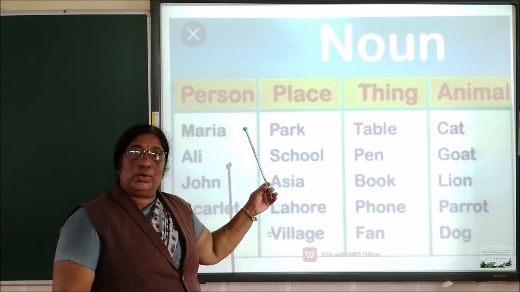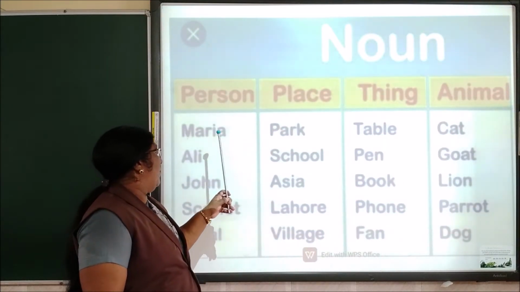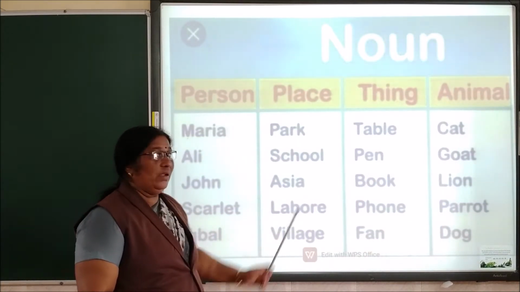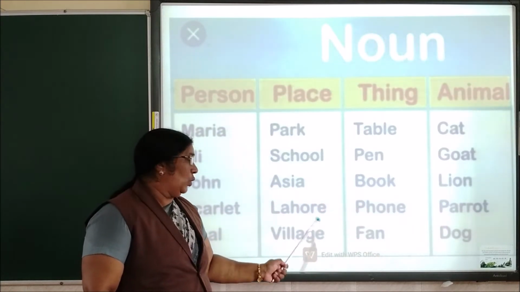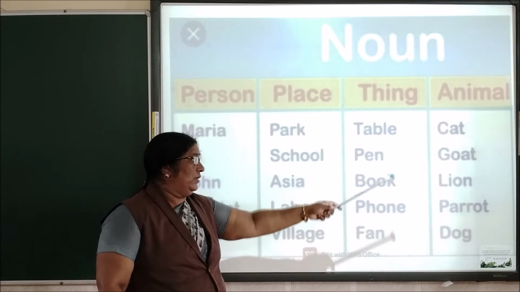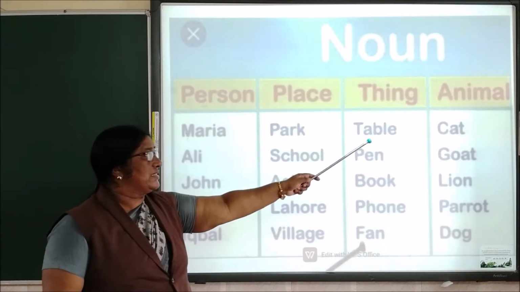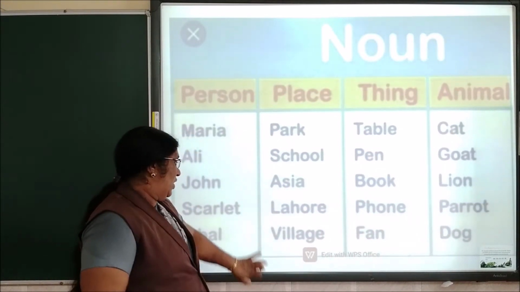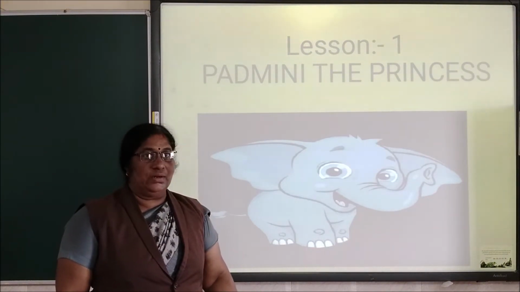Here are some more examples of nouns. Names of persons: Maria, Ali, John, Scarlett, Iqbal. Places: park, school, Asia, Lahore, village. Names of things: table, pen, book, phone, fan. Names of animals: cat, goat, lion, parrot, dog. So, I hope you have understood about noun.